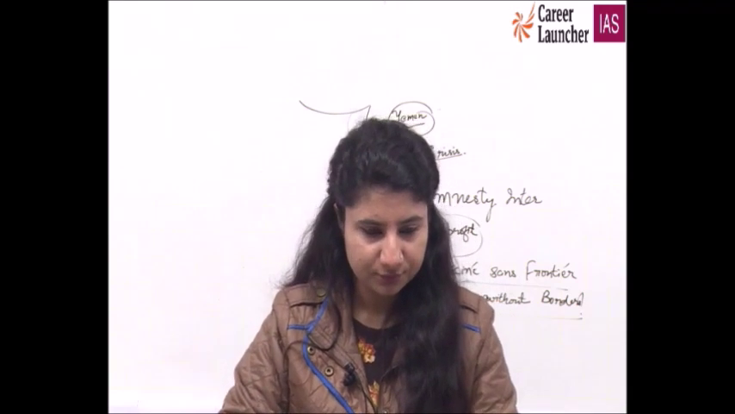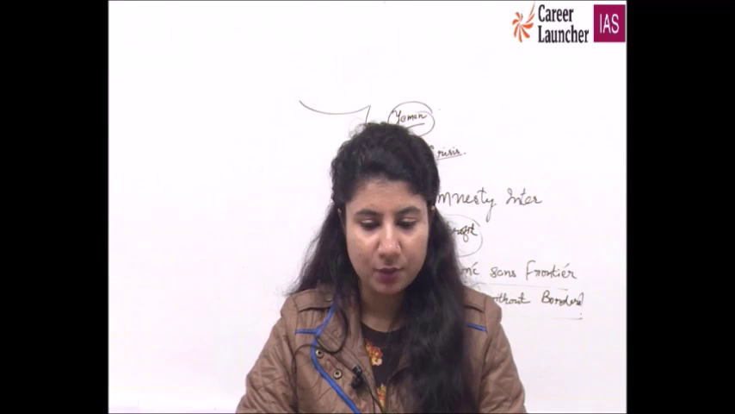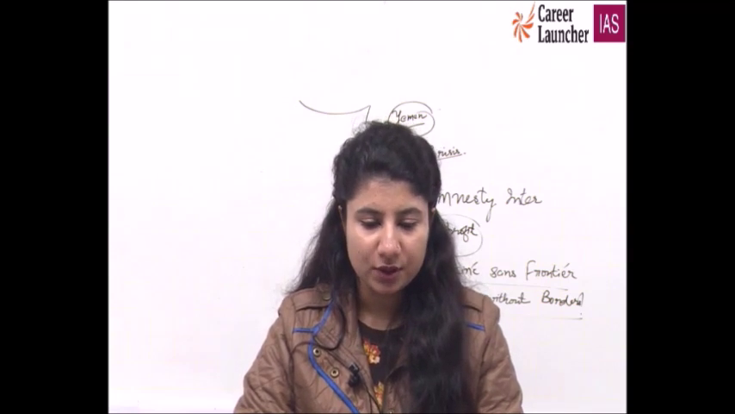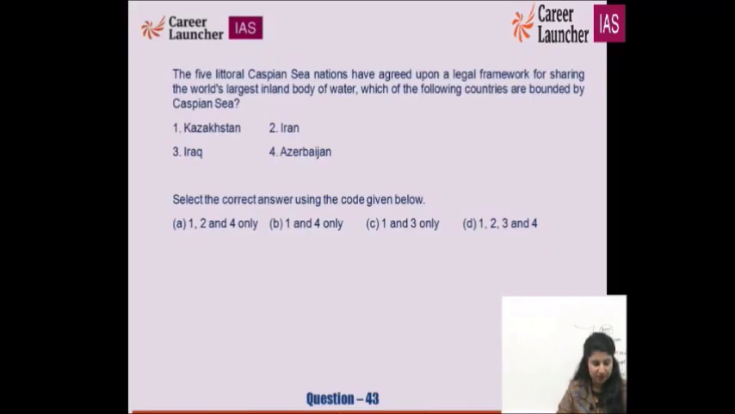Yes. The 5 littoral Caspian Sea nations have agreed upon a legal framework for sharing the world's largest inland body of water. Which of the following countries are bounded by the Caspian Sea? Kazakhstan, Iran, Iraq, Azerbaijan. Select the correct answer using the codes given below: 1, 2 and 4; 1 and 4; 1 and 3; 1, 2 and 3. The 5 littoral Caspian Sea nations.